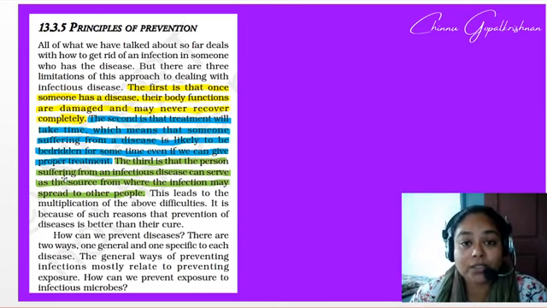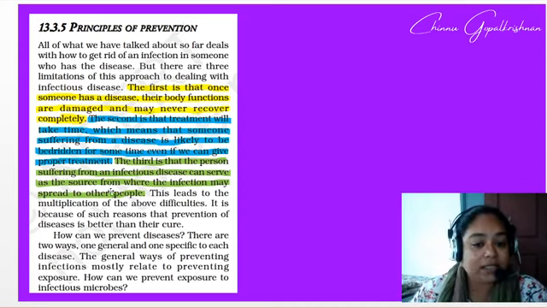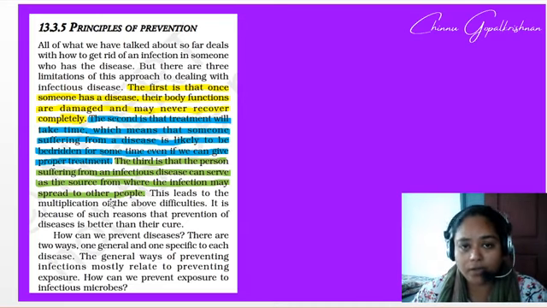The third one is the most important one, which we are practicing now on a daily basis. The third is that the person suffering from an infectious disease can serve as a source from where the infection may spread to other people.